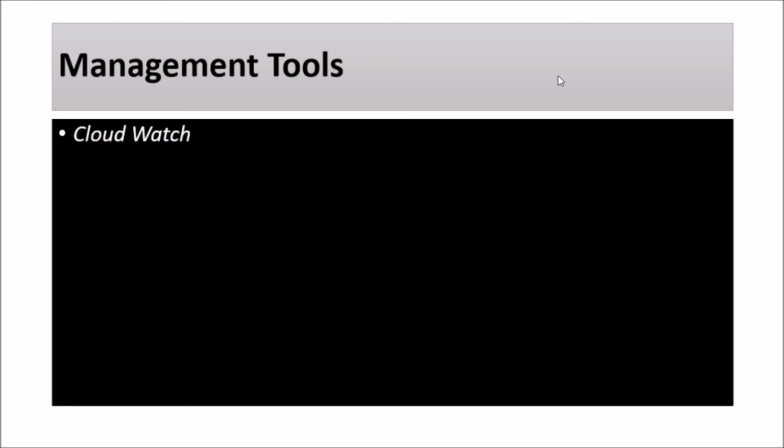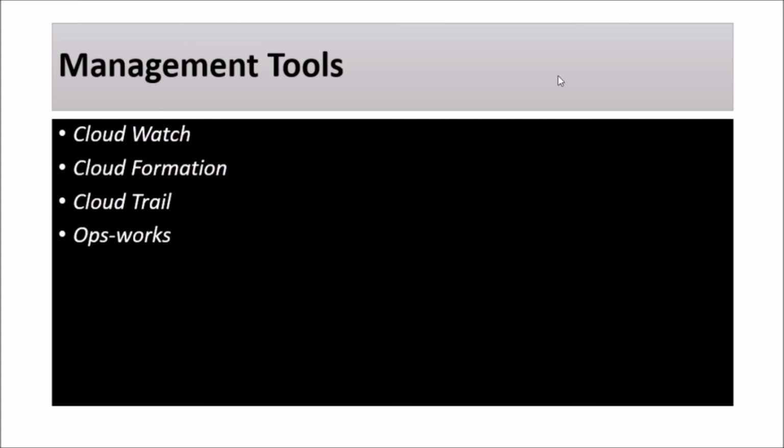Okay, then we have management tools. In management tools we have CloudWatch. It is a monitoring service of AWS. We can have different metrics that we can monitor under CloudWatch for every service. Okay, then we have CloudFormation. It helps to model and set up AWS resources so that we can focus on our app. CloudTrail is used to record all API calls, and it is also sometimes used for log monitoring.